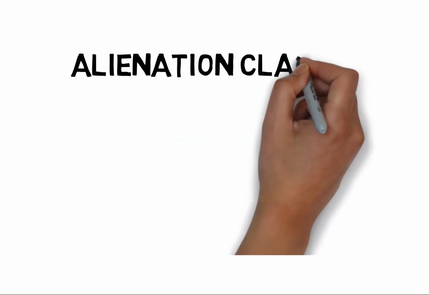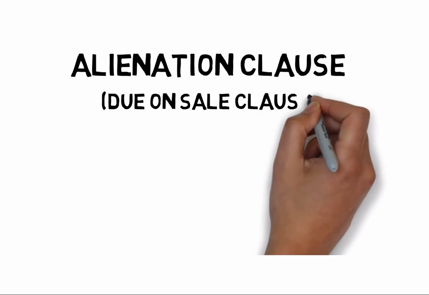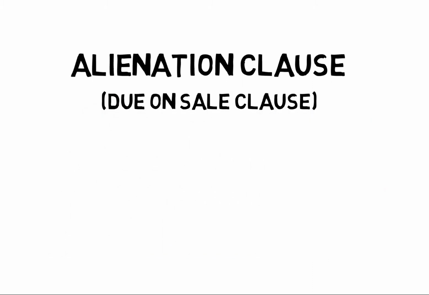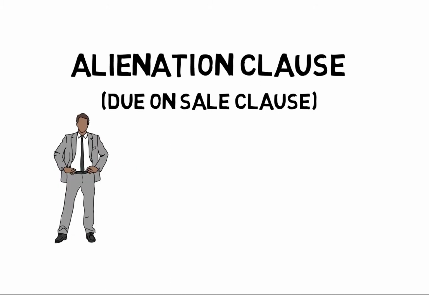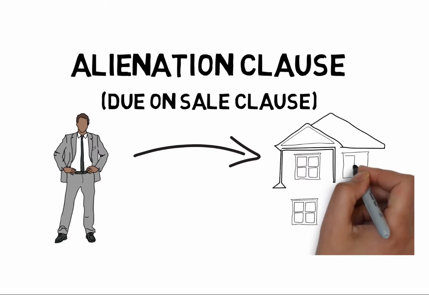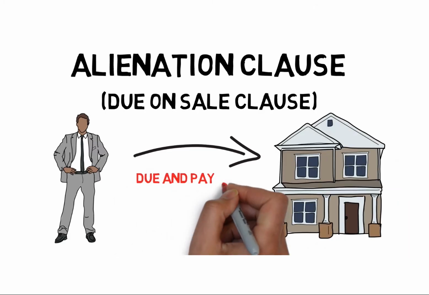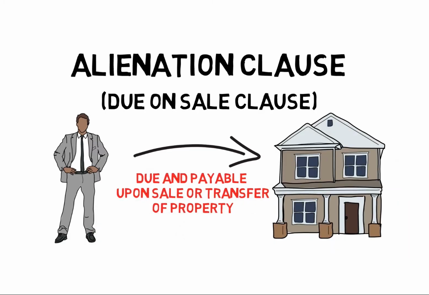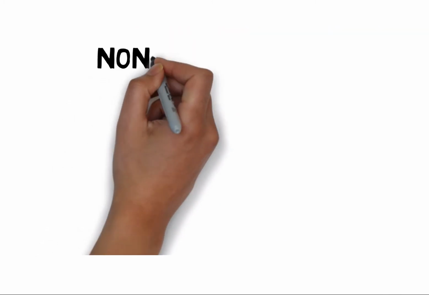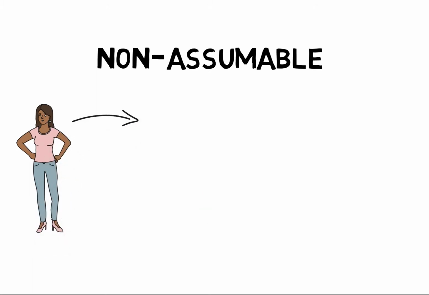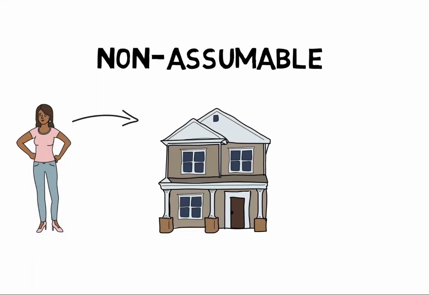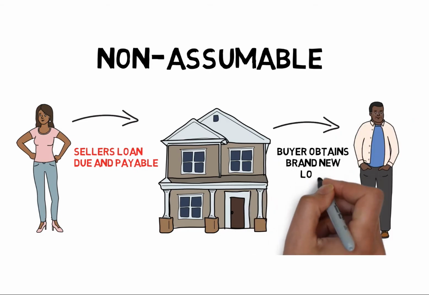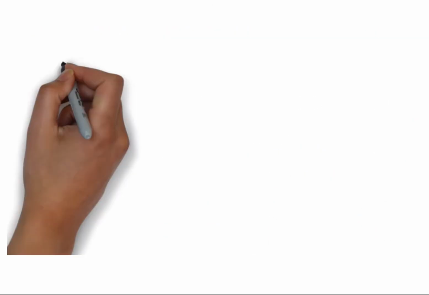Another clause is the alienation clause, which is also called the due on sale clause. Those two terms mean the exact same thing. The alienation or due on sale clause is where the lender calls the loan balance due and payable upon selling or transferring the property, thereby making the loan non-assumable. So if a seller sells the property, the lender would call that seller's loan due and payable, and the buyer would have to obtain their own brand new loan.